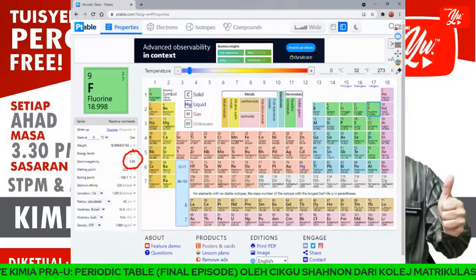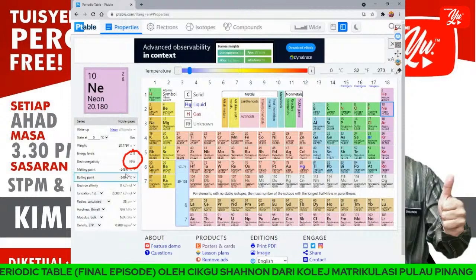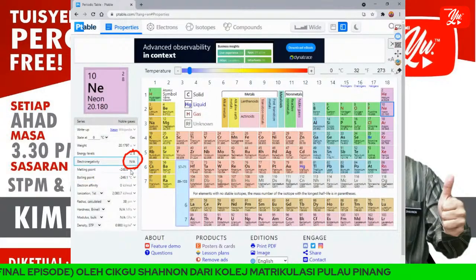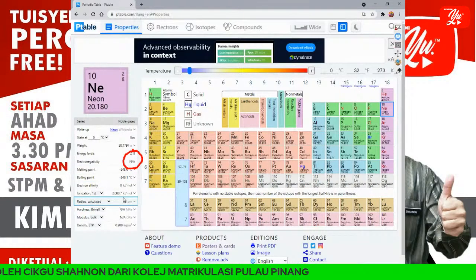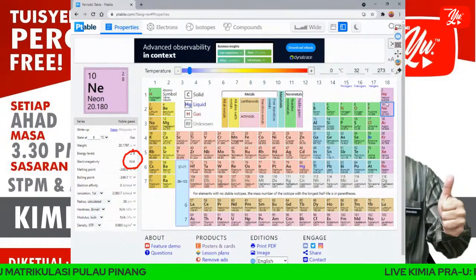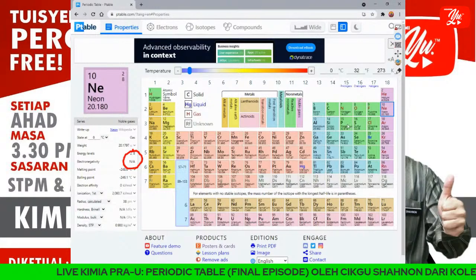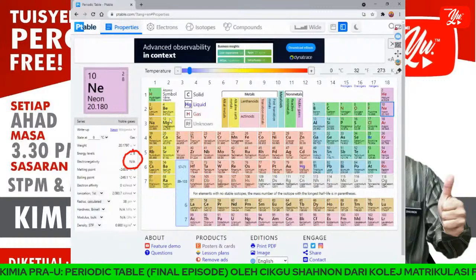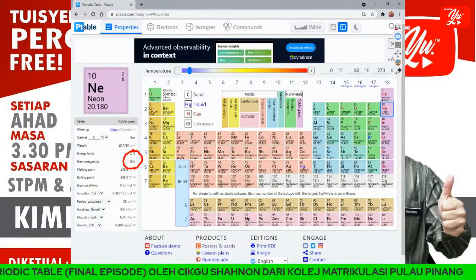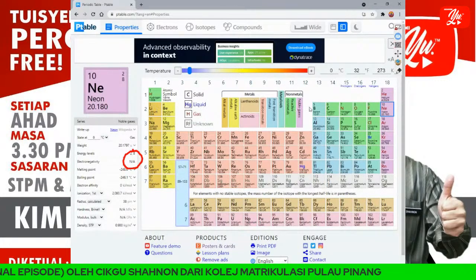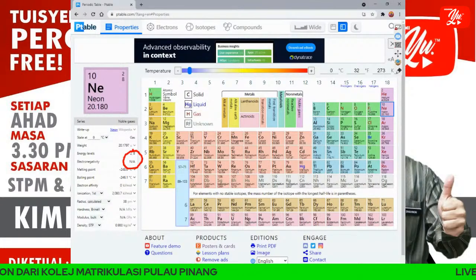And for neon, this is neon, NA. What is NA? Not available, because this is group 18. This group 18 is not active. Okay. So from left to right, from lithium, beryllium, boron, carbon, nitrogen, and so on, we can see that electronegativity increases.